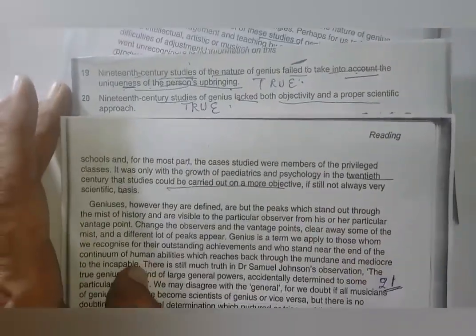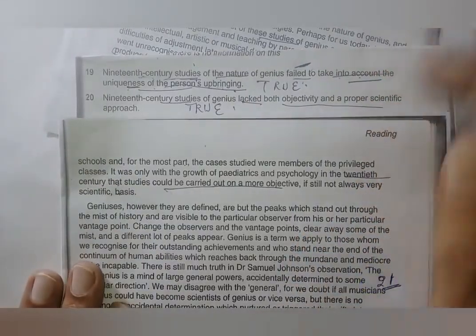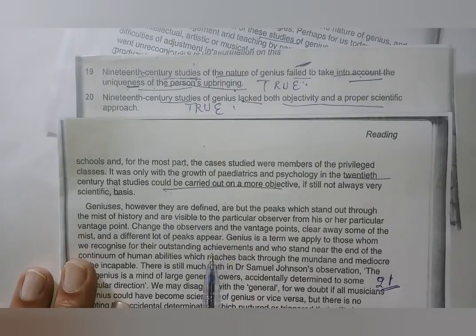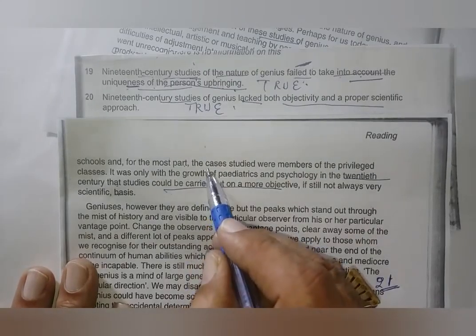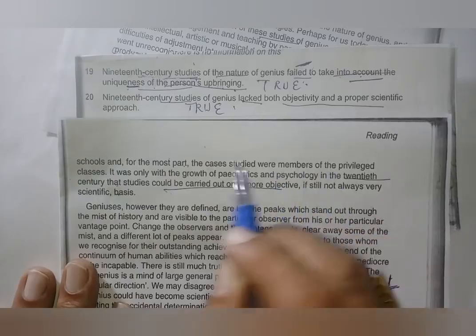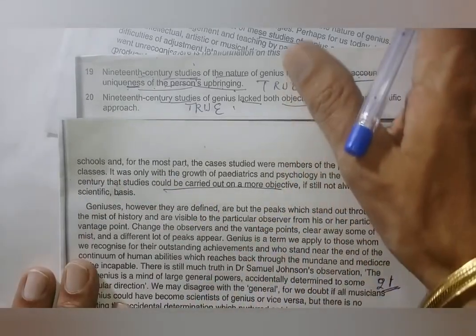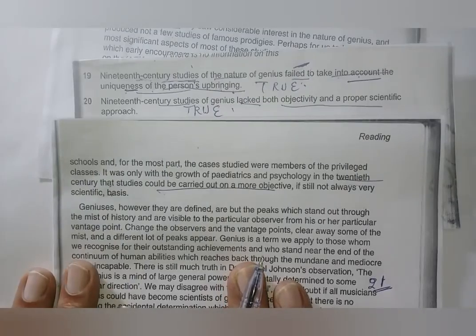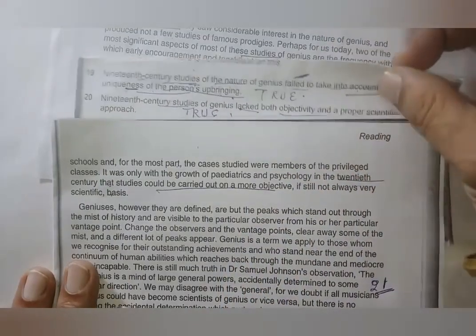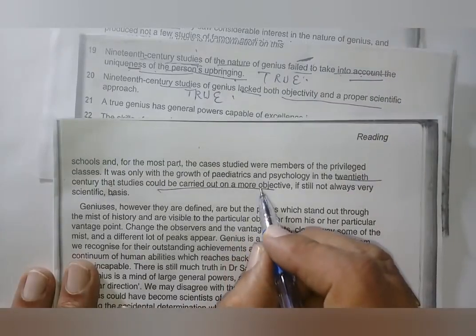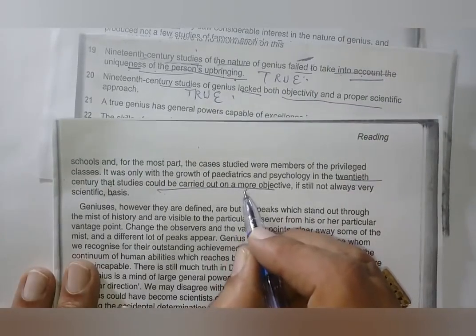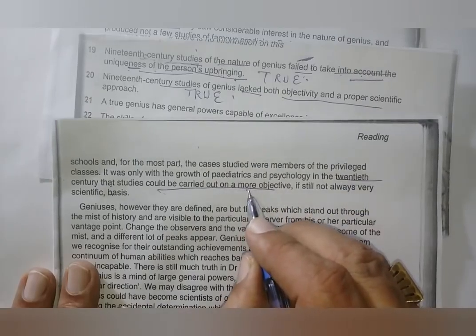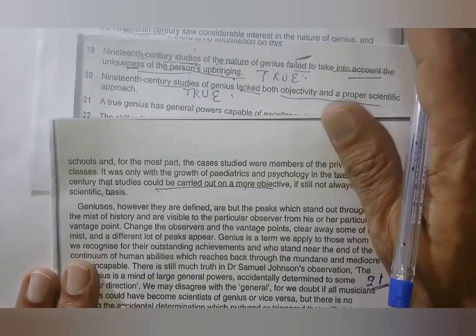Now check. He said lacked both. The 19th century person, we read already. Because he said the cases studied were members of this class only. That is, rich people were there. It means more objective when it was started. More means comparison, so this is the case of the 20th century compared with the 19th century.